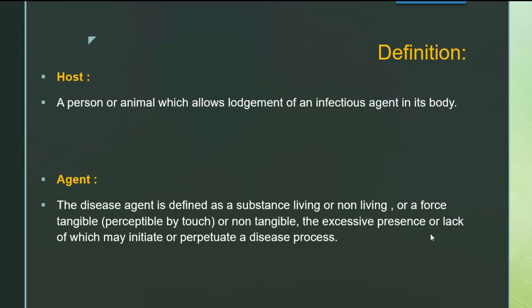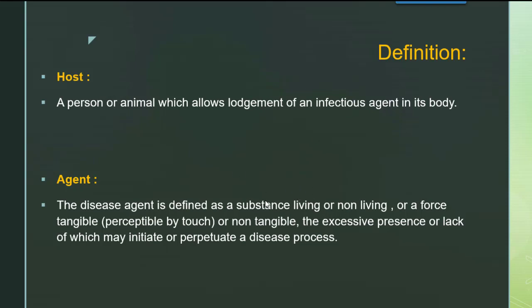So the excessive presence or lack of which, either a force or the presence of substance, may initiate or perpetuate a disease process. That means host will allow the lodgement of this agent inside the body and the disease initiation will take place. For example, here it's a living substance.